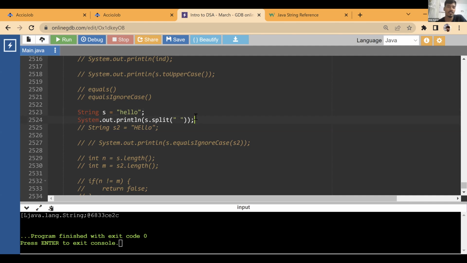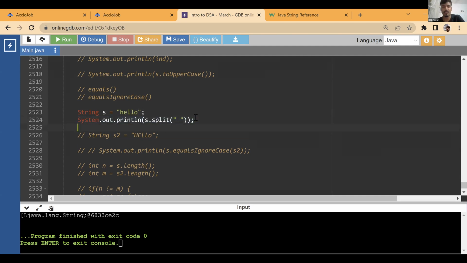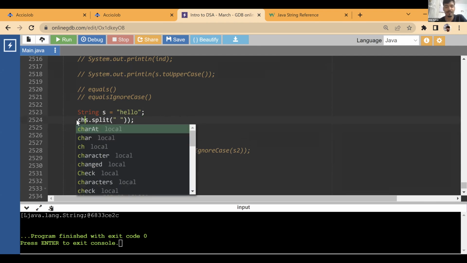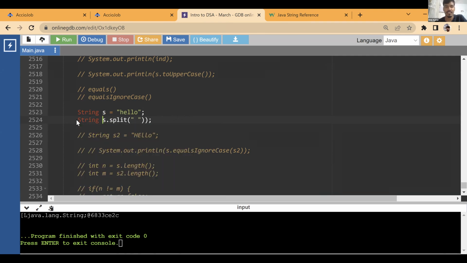You don't need this. If you are ever going to use this function, the interviewer is right away going to tell you to write this logic yourself. No interviewer is going to accept this. So I'll tell you what this is doing. This returns a string array. Let's call it A.